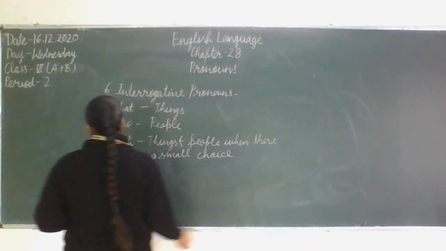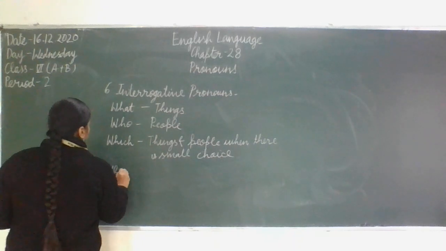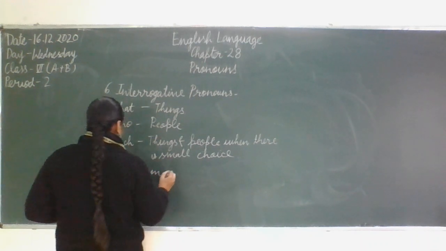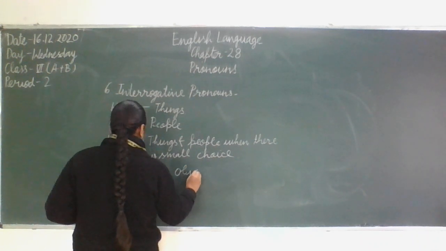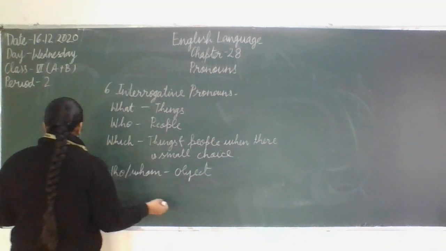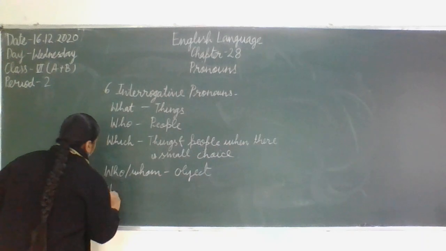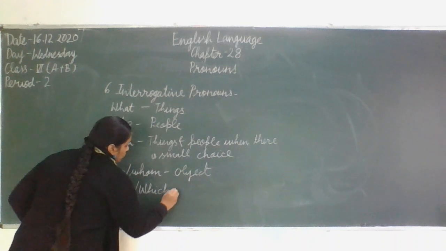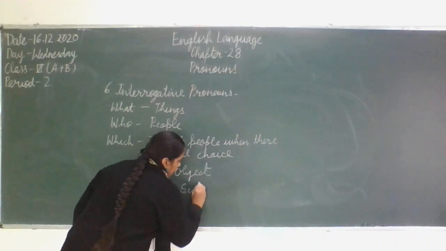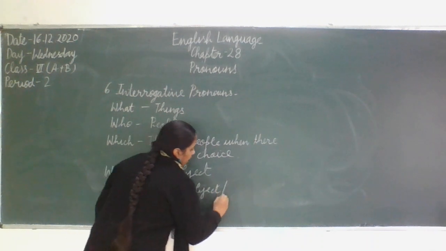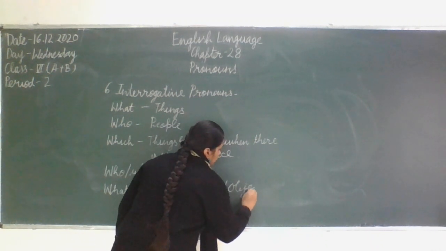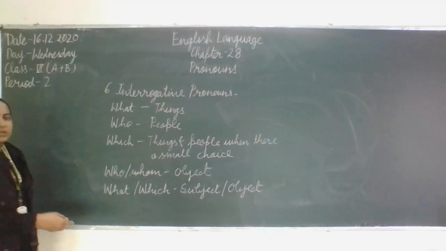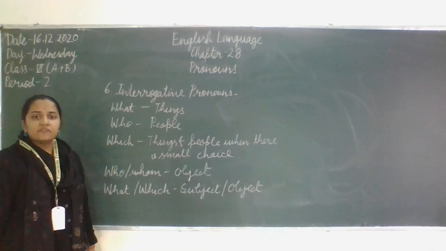Then use which, who or whom is as object. What and which can be used as both subject and the object. This is the way we use various interrogative words or the question words as the interrogative pronouns.